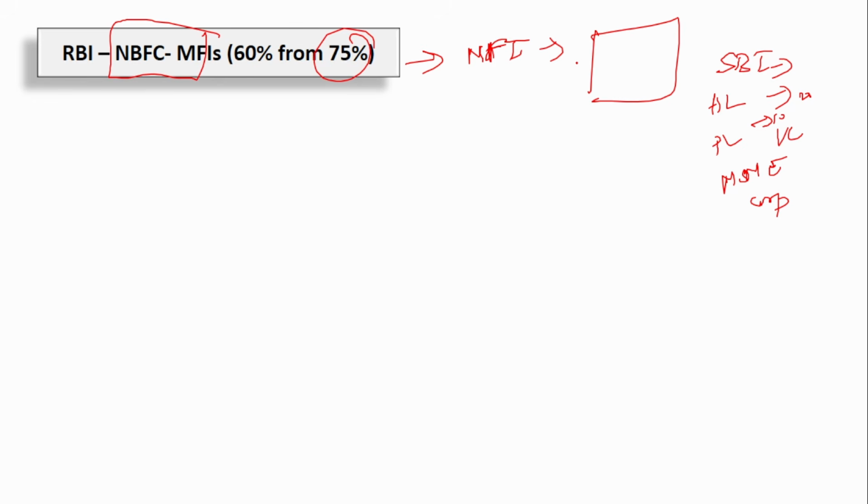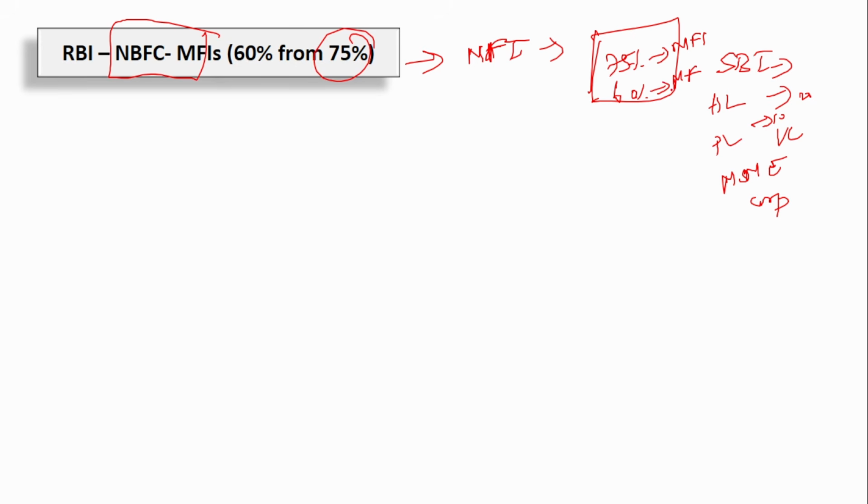Similarly, in the case of a microfinance institution, previously at least 75% of the loans should be microfinance loans. Only then could they be classified as an NBFC microfinance institution. Now RBI has reduced this. Now RBI is saying it is enough if 60% of your entire portfolio consists of microfinance loans.